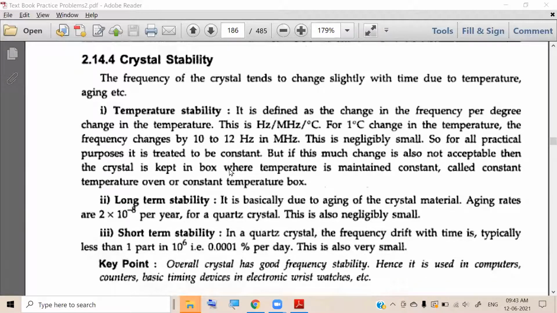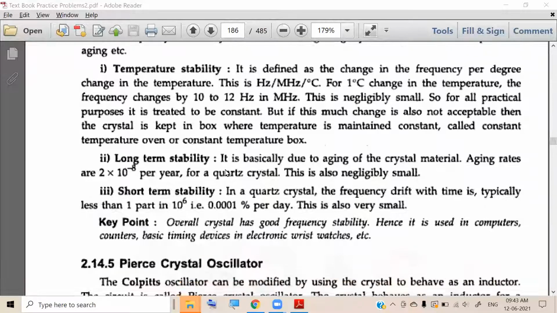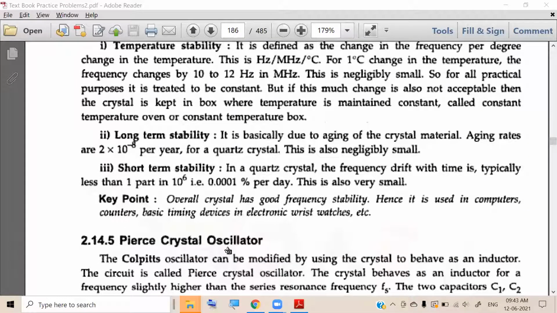Long-term stability: the crystal ages with respect to time, and again that is negligible. Short-term stability: what is the short-term stability? The frequency changes with respect to time, and that is also negligible. So in all the cases we have considered, it is negligible. So what can we conclude? We can conclude that overall the crystal has good frequency stability.